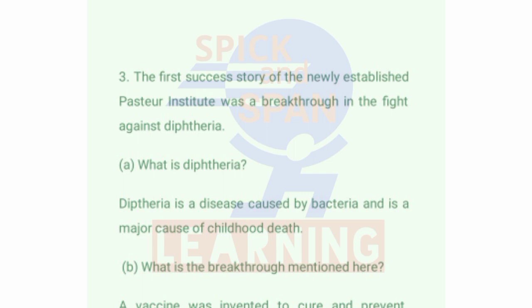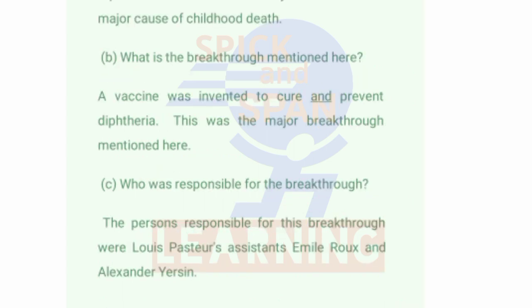Reference number 3. The first success story of the newly established Pasteur Institute was a breakthrough in the fight against diphtheria. Question A. What is diphtheria? Answer: Diphtheria is a disease caused by bacteria and is a major cause of childhood death. Question number B. What is the breakthrough mentioned here? Answer: A vaccine was invented to cure and prevent diphtheria. This was a major breakthrough mentioned here.